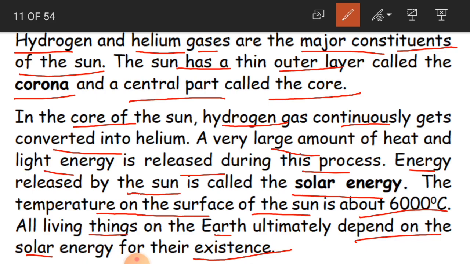Clear, children? So what we have learnt in today's session? We have learnt about the planets, and we have also learnt about the sun. These are all nothing but the celestial bodies.